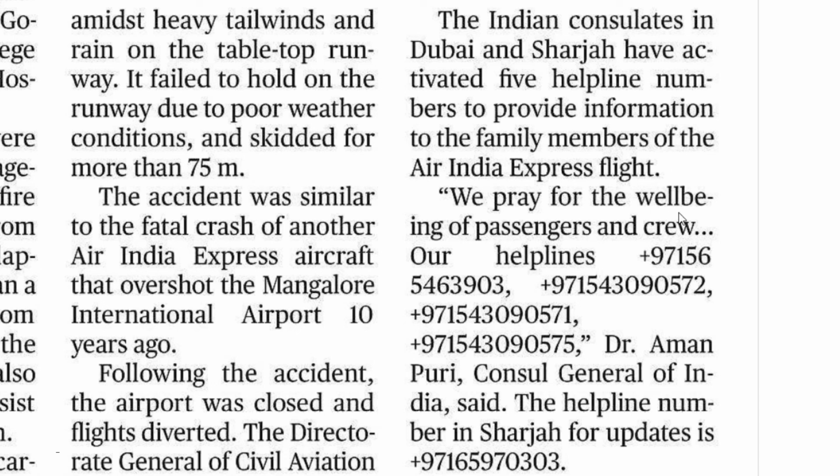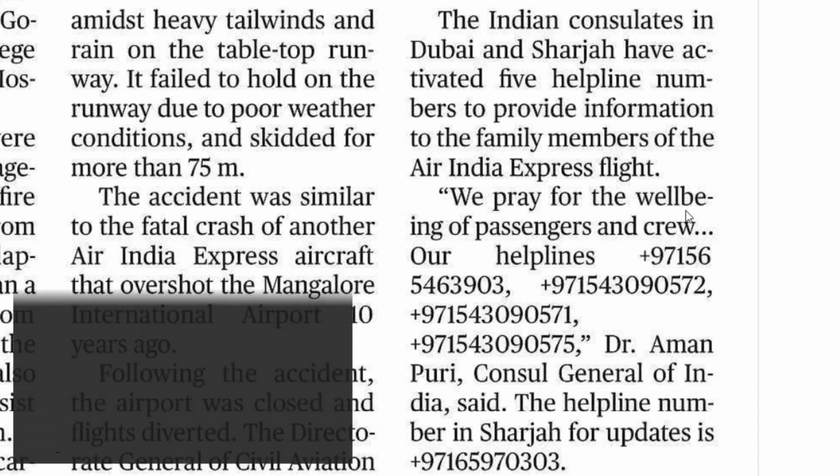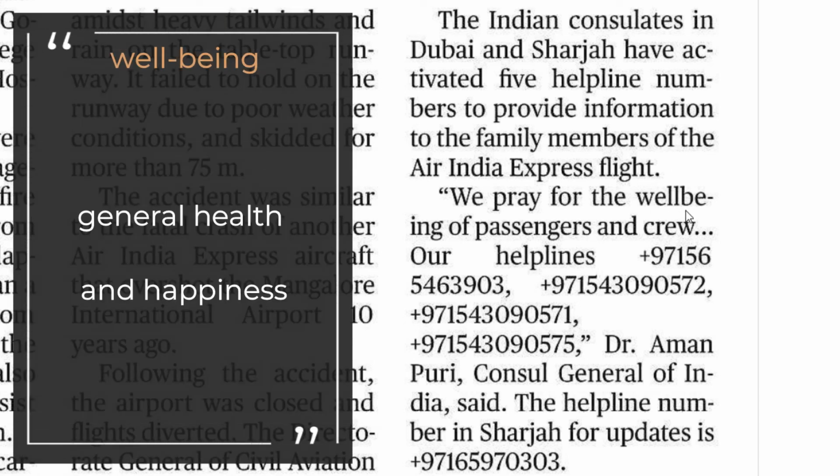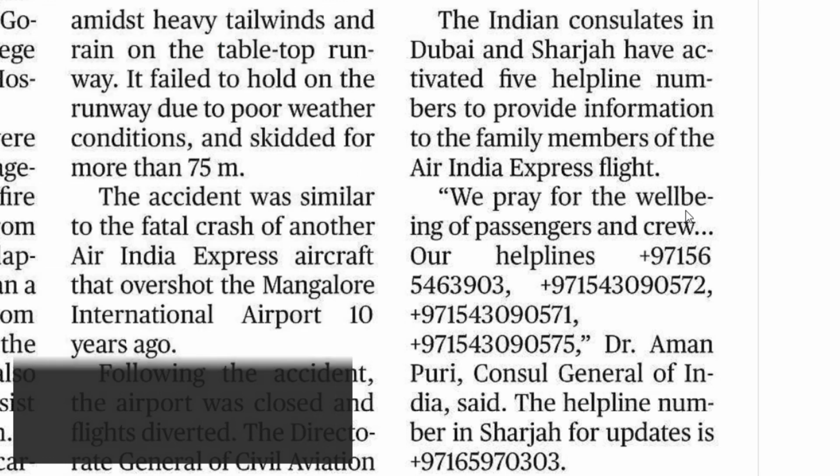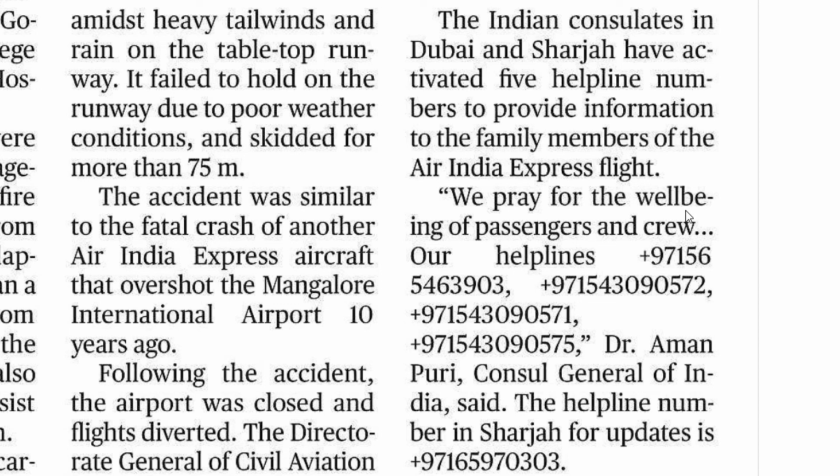If you look at the last paragraph one more time, we pray for the well-being of passengers and crew. We pray for the well-being. So what is this word well-being? Well-being is general health and happiness. Now, they say that we try to take care of general health and happiness of the passengers and the crew, and let's hope for the best. That's what he said. Okay, that's the end of this article in terms of vocabulary and understanding of the article. So that's it in today's video.